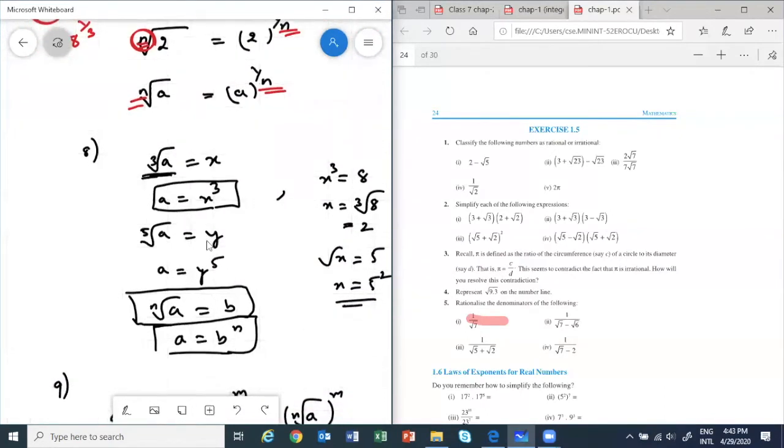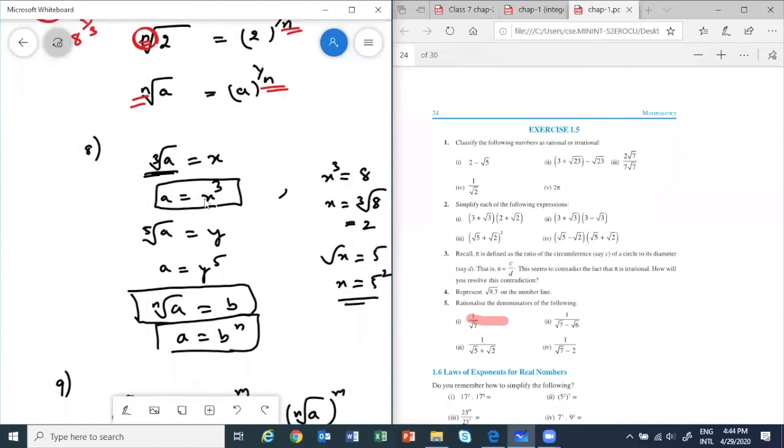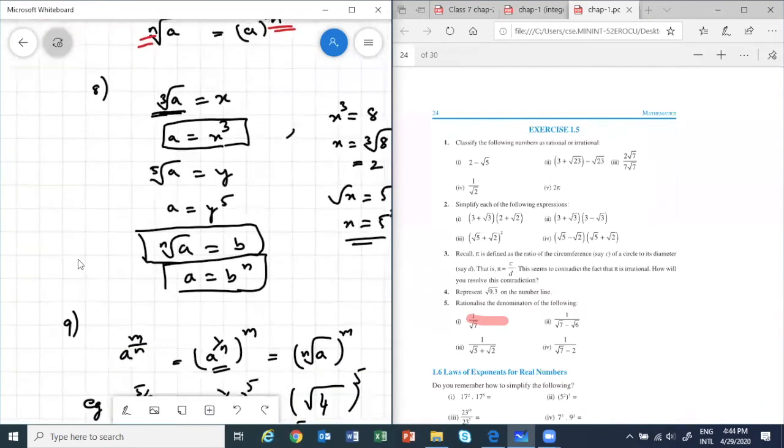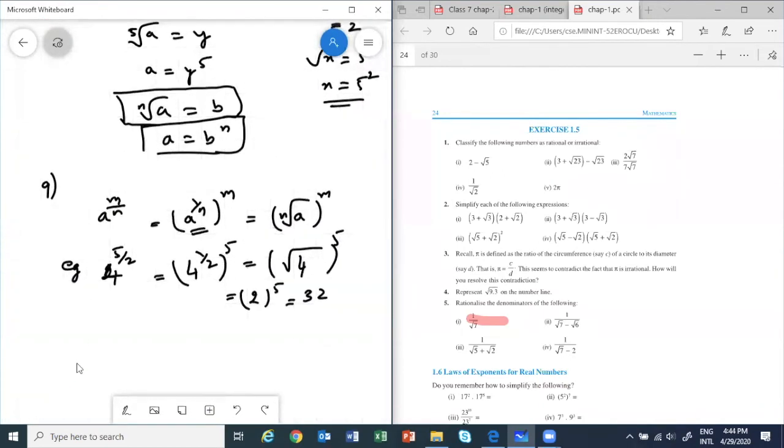Okay. Then if your cube root of a is some x, you can remove the cube root. How? You can take cube. This cube root will give here 3, opposite side. Okay, so all the properties hopefully you have understood. Because these properties are very important.